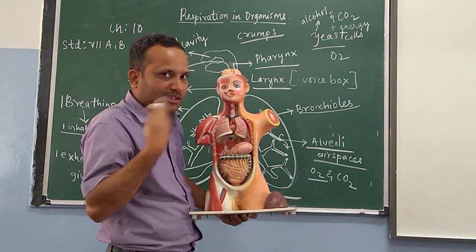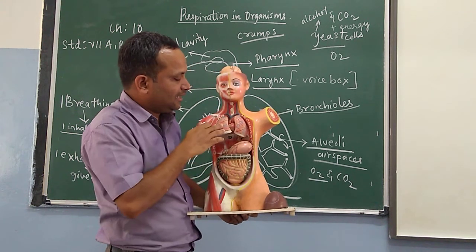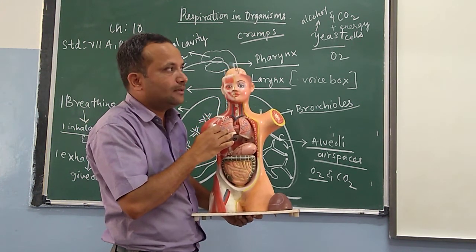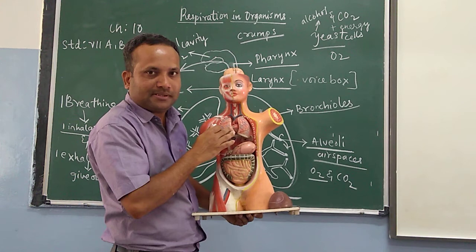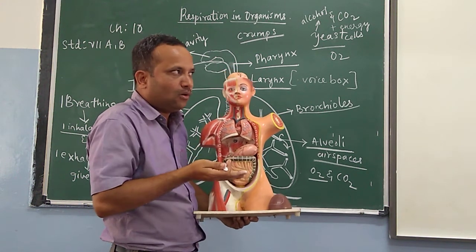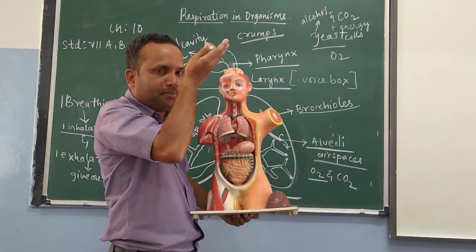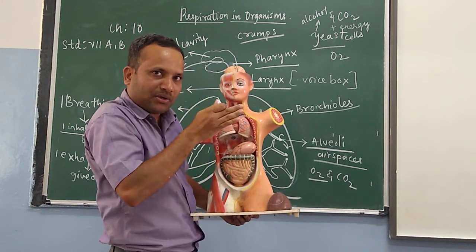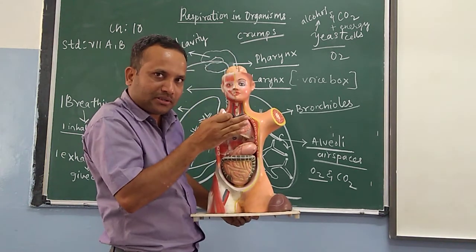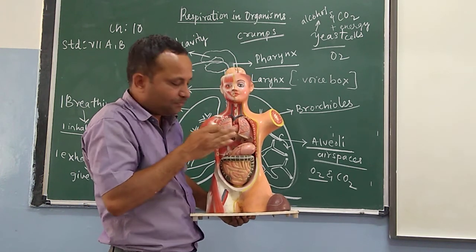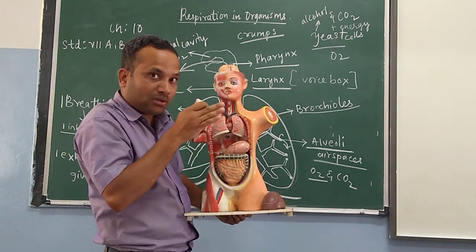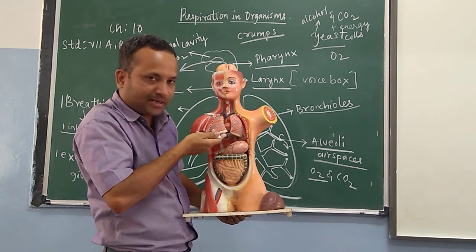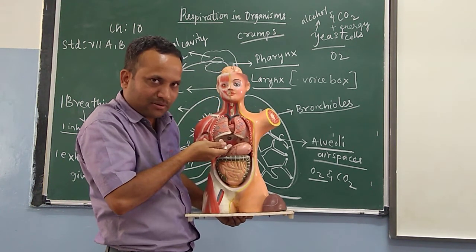Once I take oxygen, during inhalation, the ribs go up and they come out. Ribs can come out and go up. This diaphragm goes down.